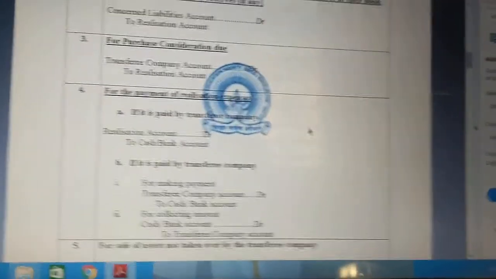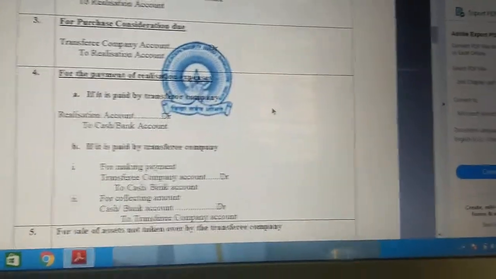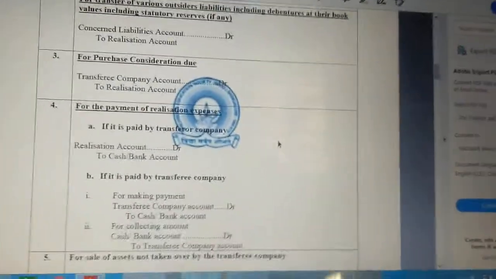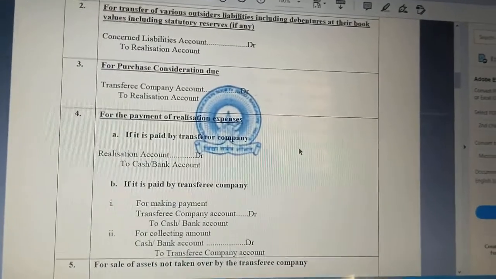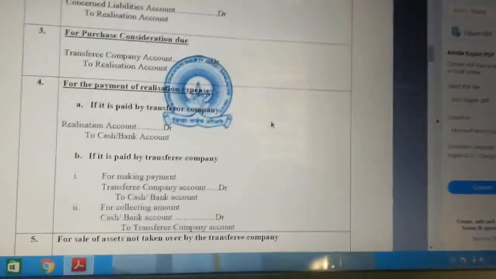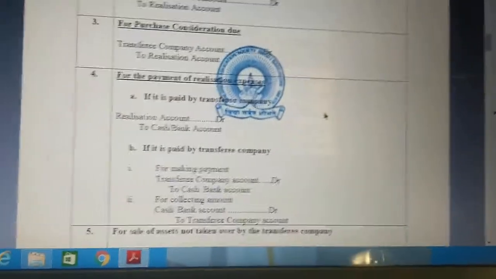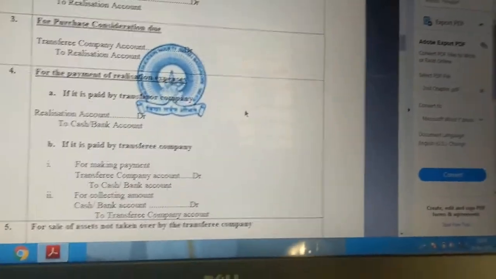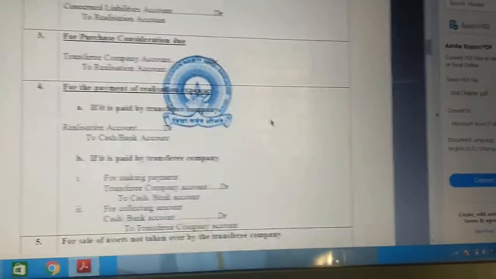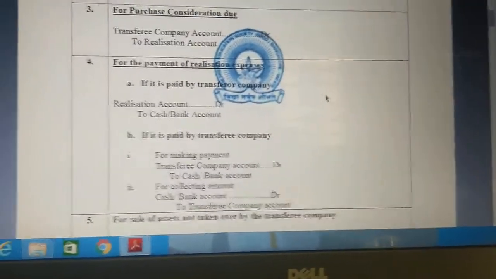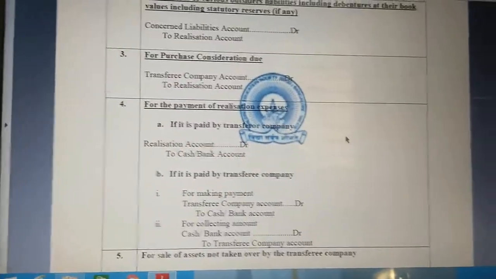If you remember your internal reconstruction, whatever the amount we were getting, we used to transfer to the capital reduction account, right? In the same way, in this chapter, whatever the amount we are getting, we need to transfer it to the realization account. After transferring to the realization account, I can take it back whenever we need. So here we need to pay, right? For that we need cash, but we should not pay from our own account. We need to pay it from the realization account. With the help of the realization account, we transfer it to the cash or bank account.